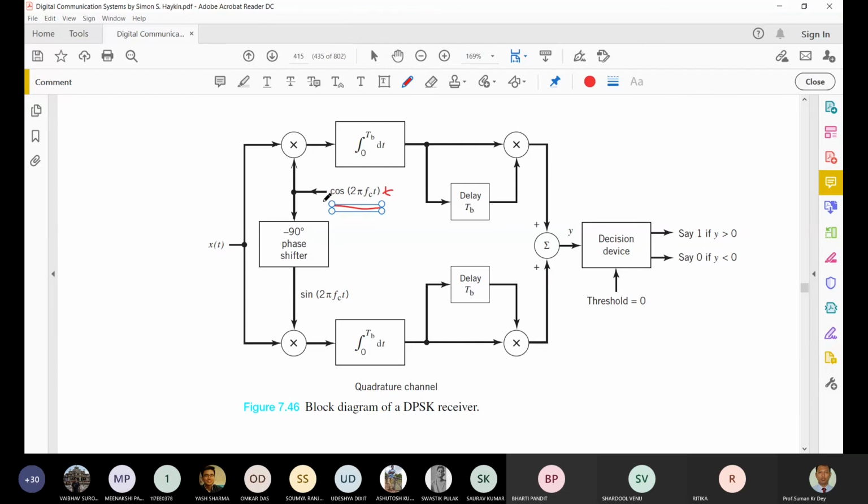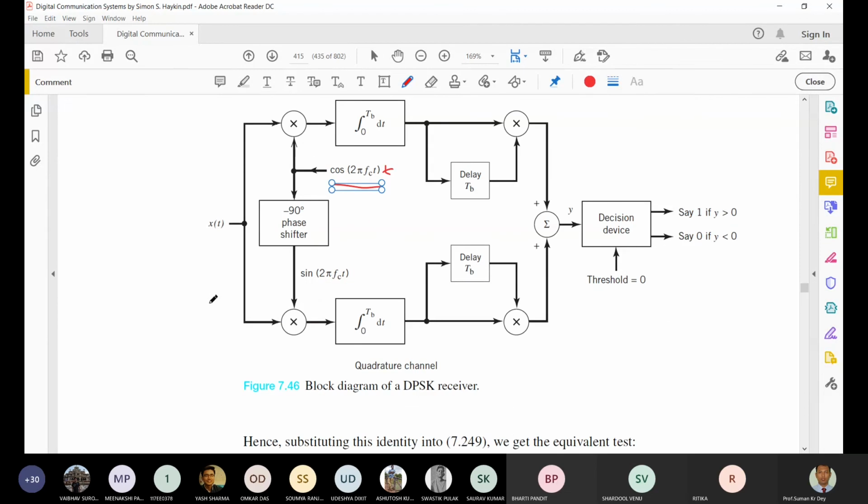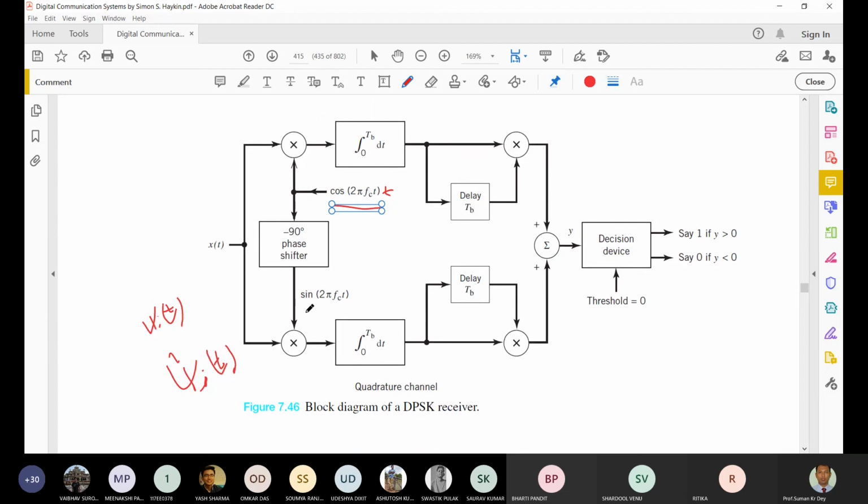That's why we have taken only one. And if you recall, there is a 90 degree phase shift, giving the two values. So there is a phase shift of 90 degree, and that's why we are doing that.